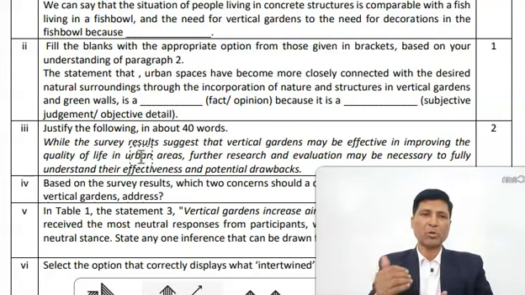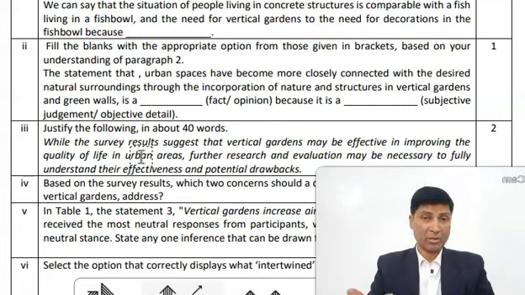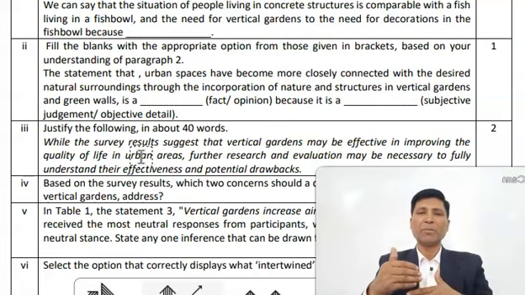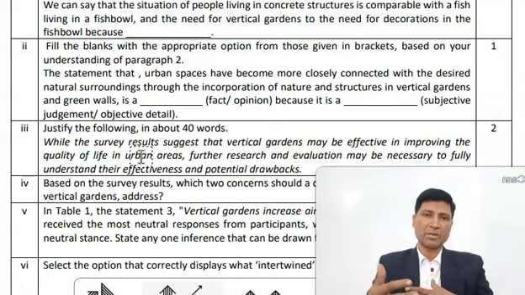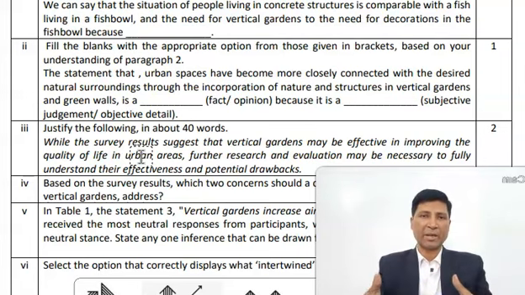Now let us talk about opinion. If somebody says that your teacher says that you are a good student, so this is an opinion, it is not a fact, because many people or all people do not know about you. So when a person, means an individual person, a single person says something about something, then it is an opinion, and if all people accept it to be true, it is a fact.